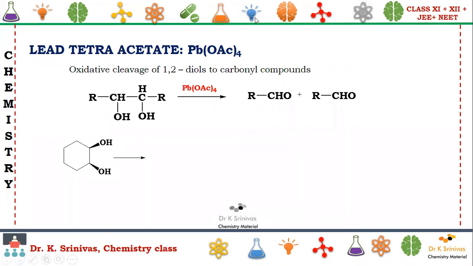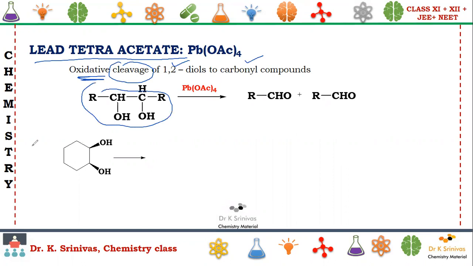In miscellaneous, we are discussing lead tetraacetate. What we are doing is cleavage of 1,2-diols. It is said to be oxidative cleavage of 1,2-diols into carbonyl compounds. In competitive exams, generally they may not ask in this simple format. They generally prefer cyclic compounds.